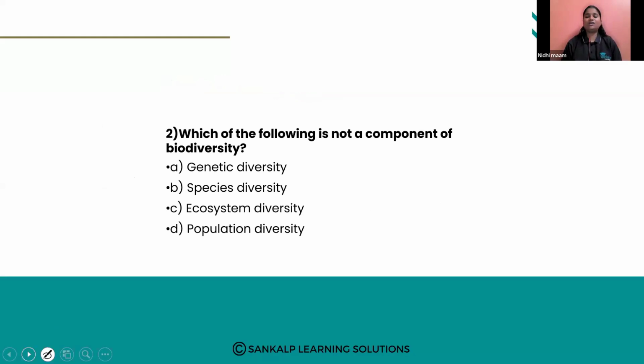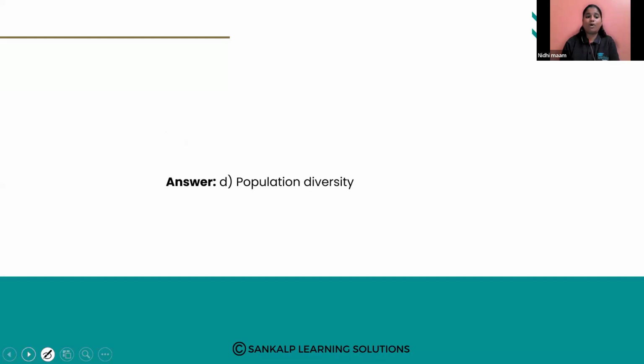Next, which of the following is not a component of biodiversity? Genetic diversity, species diversity, ecosystem diversity, population diversity. Genetic diversity means the gene pool, various genes. Species diversity means various species. Ecosystem diversity means the different ecosystems, aquatic and terrestrial. Population diversity, various groups of different species, is not a component. So the right answer is population diversity.